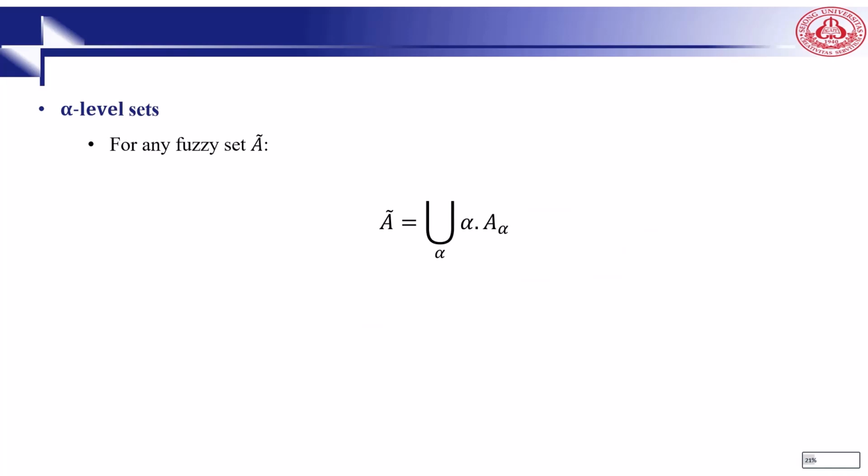It's a kind of theorem. It can be proved that for a fuzzy set A, the union over alpha of alpha multiplied by A_alpha equals A, which means that any fuzzy set can be written as the union, over all values of alpha, of the product between alpha and the alpha cuts of the fuzzy set. This property is important, and it connects fuzzy sets and crisp sets. It is also very useful for proving different properties of fuzzy sets.